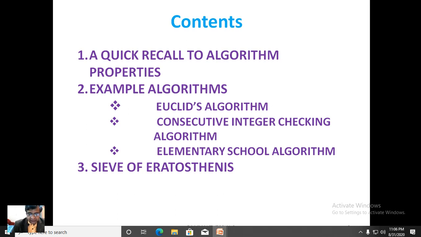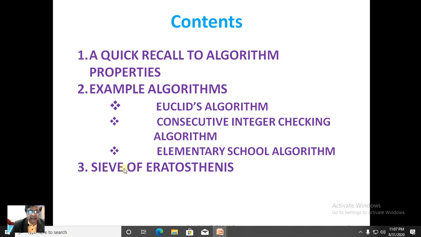As examples befitting the nature of algorithms or satisfying the properties of certain algorithms, we look into three important algorithms: Euclid's algorithm, consecutive integer checking algorithm, and elementary school algorithm, all meant for finding the greatest common divisor of two integers.